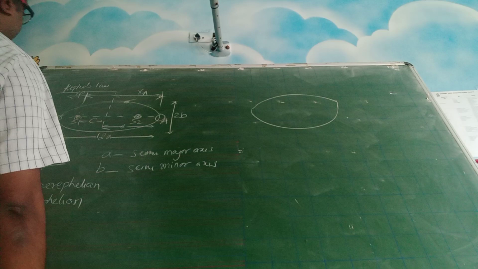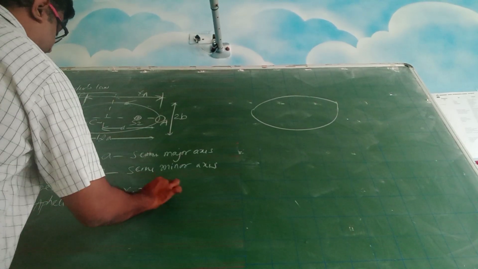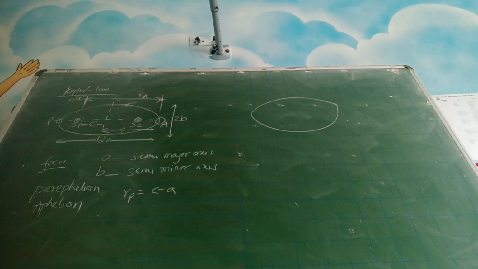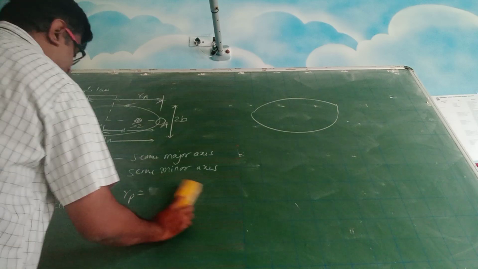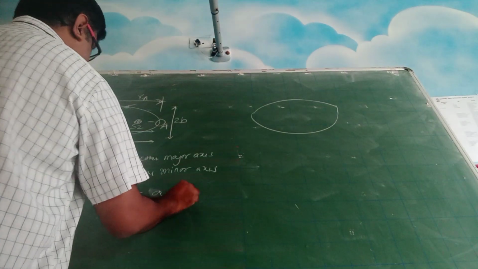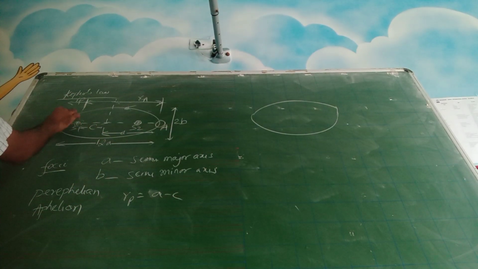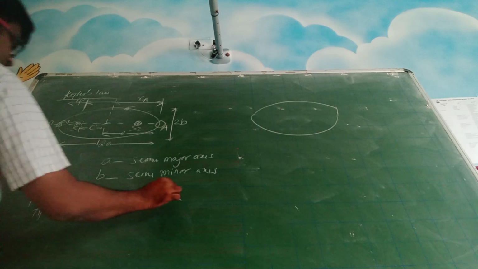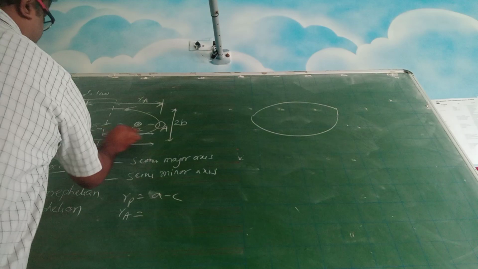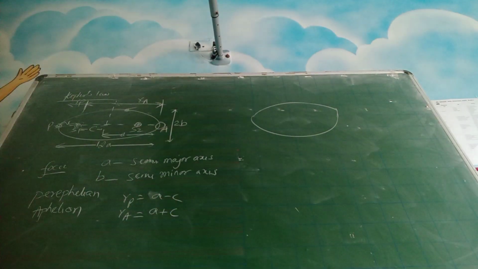So can I write RP as C minus A? No, A minus C. RP can be written as A minus C. From here to here it is A, C, we want this distance, right? So A minus C, and RA is equal to, so this is A and this is C, so it is A plus C.